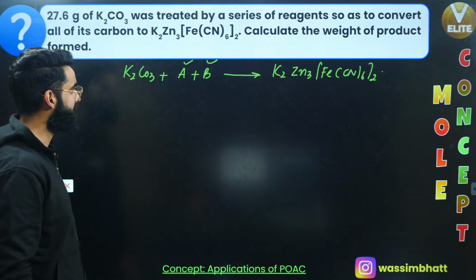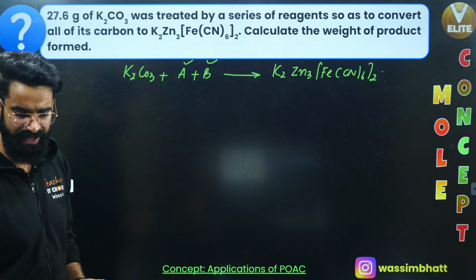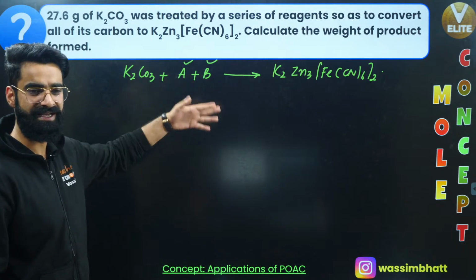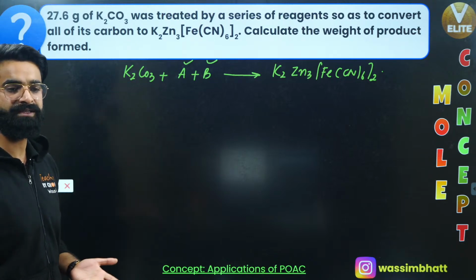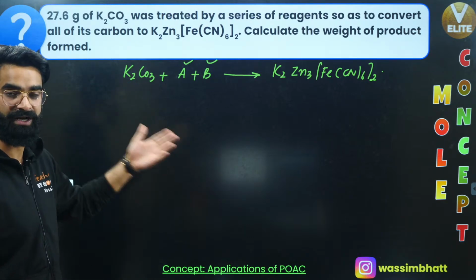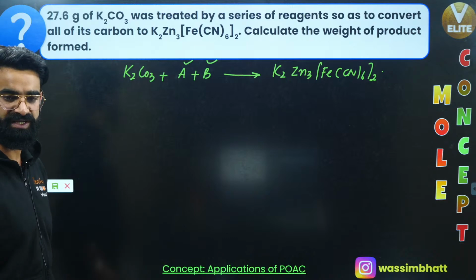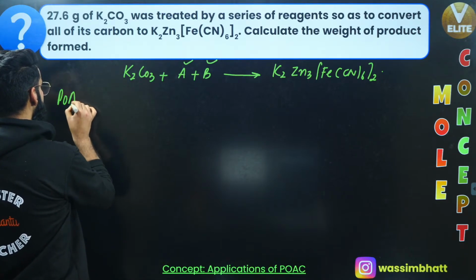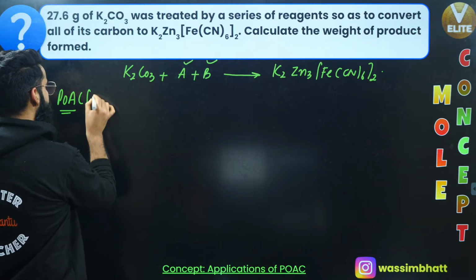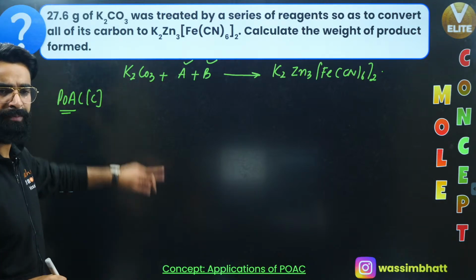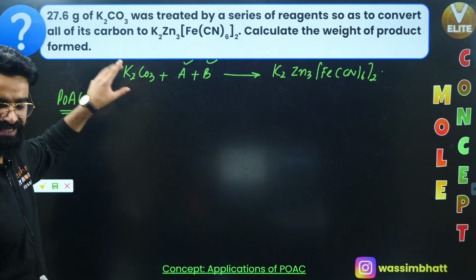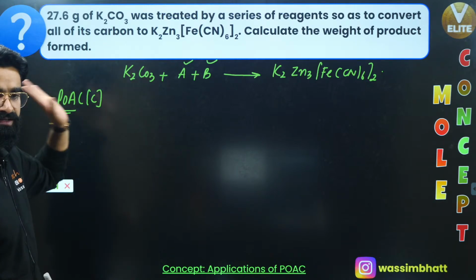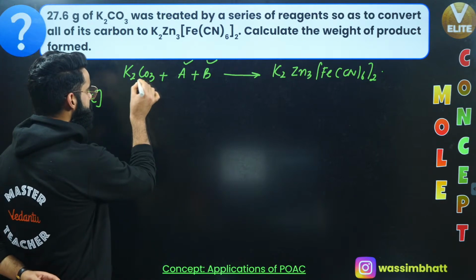So first of all, can I balance the reaction? I won't be able to balance it, because I'm not given the other reagents. So without balancing the equation, I have to solve it using the POAC method. I'll be writing the POAC equation for carbon atoms, because carbon is remaining conserved. So first of all, how many carbon atoms do we have here?